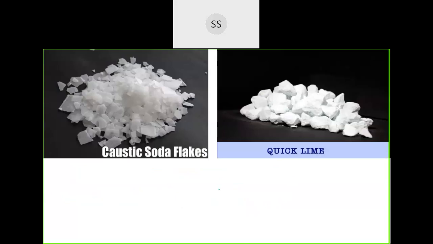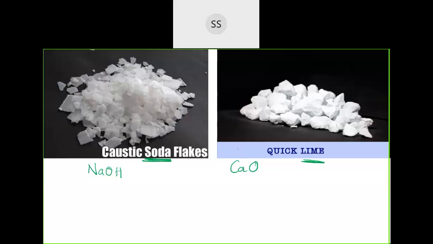I've put pictures here. Caustic soda is sodium hydroxide, that's a base. And quick lime is calcium oxide. So it's a combination of two. They have taken the word soda from caustic soda, and from quick lime they have used the word lime. So it is called soda lime.